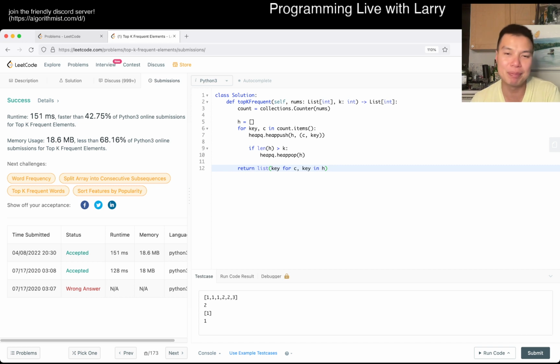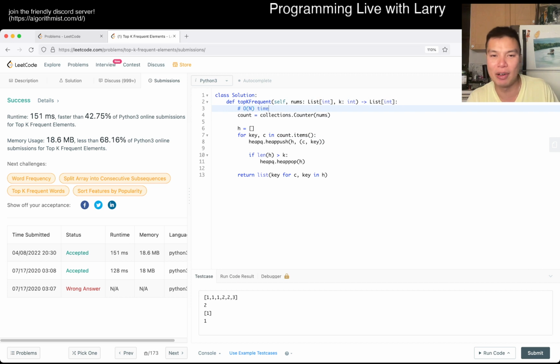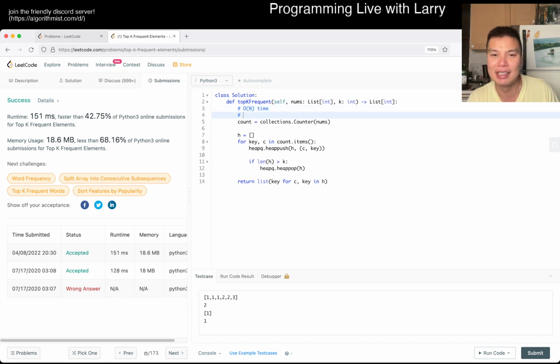So anyway, the analysis is going to be the same as almost every problem that we've done this week, so this is not that interesting. But this is going to be O of n time and O of n space for the collection piece only, because that's just how much time and space it takes. Maybe you could say U for the number of unique elements, but I'll skip that for now.